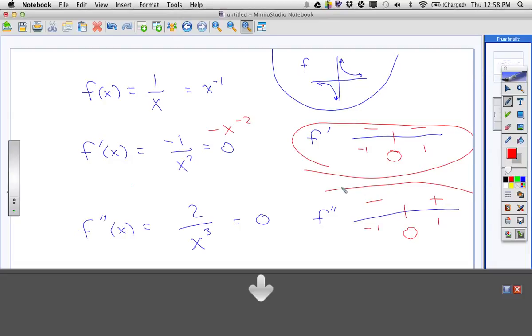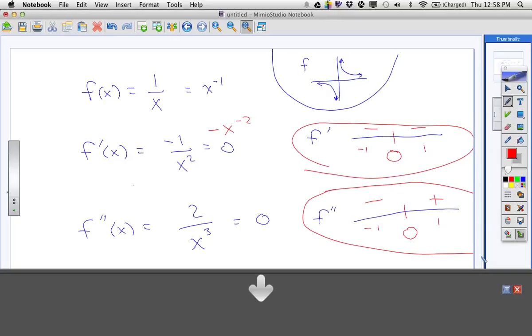Now, pretend, a month ago when we were doing charts or whatever, I just give you this number line. F double prime looks like that. What would you have said? You just said inflection point. We got concave down, switching to concave up. Does this graph have an inflection point? No. You can't have an inflection point where there is no point, right? Because the original is undefined here as well.